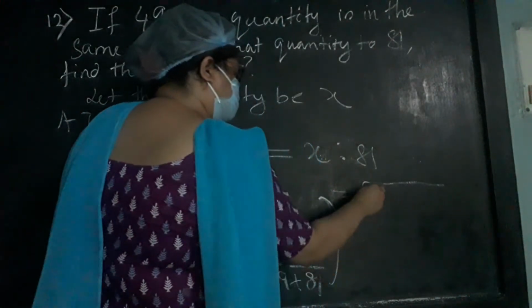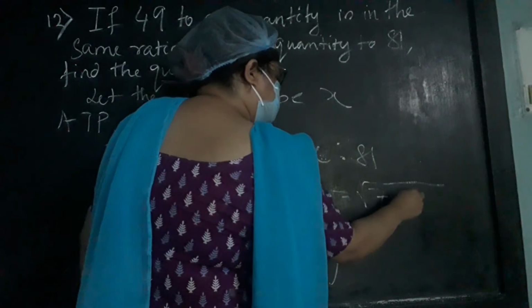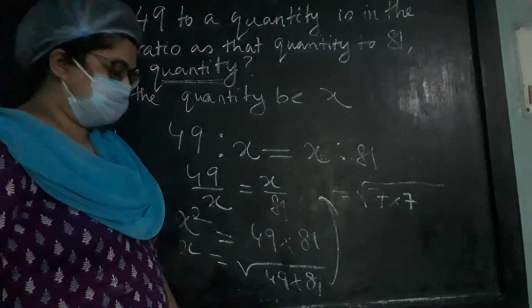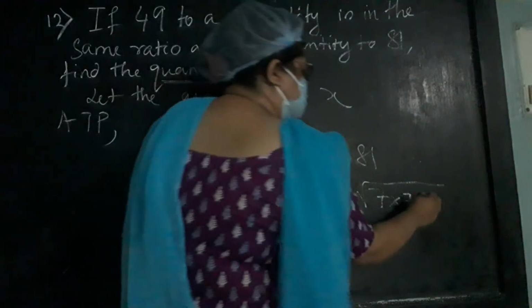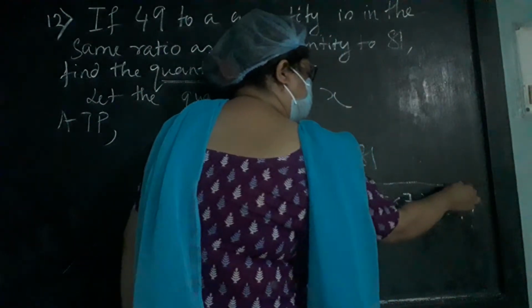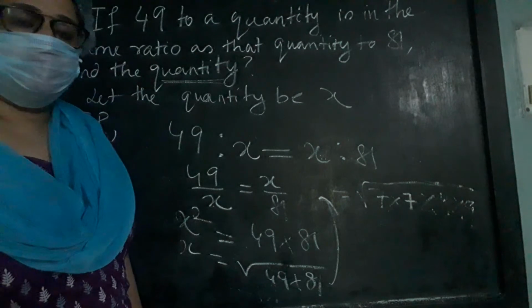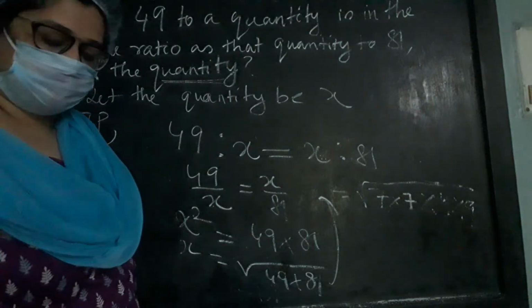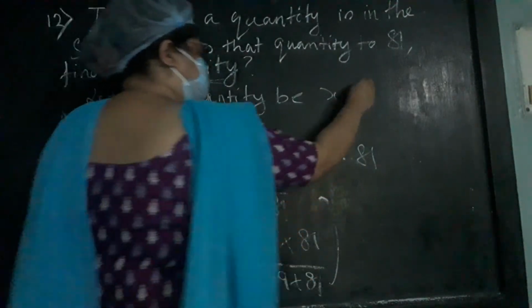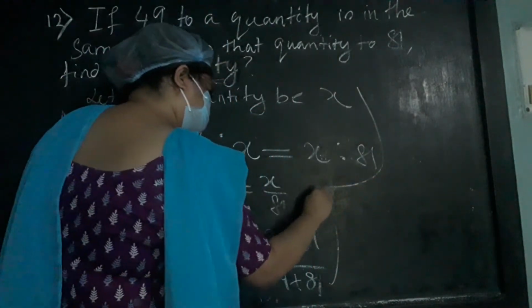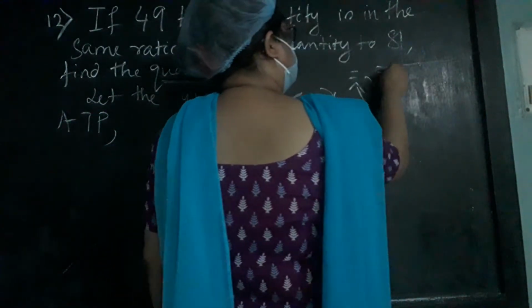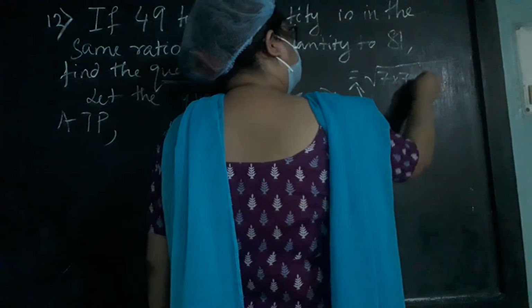So instead of 49, if I write 7 into 7, it is correct because 7 sevens are 49, and instead of 81, I am writing it as 9 into 9. So basically, x is equal to the square root of 7 into 7 into 9 into 9.